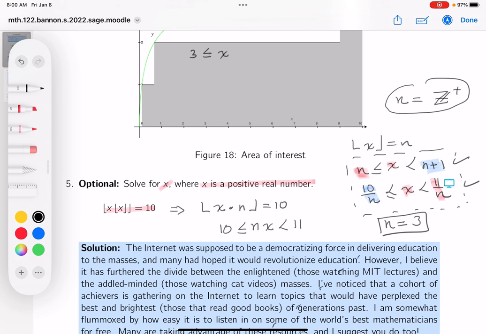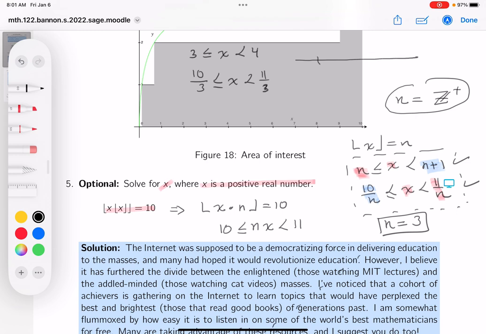So x has to be greater than or equal to 3, and it has to be less than 4. And I got this over here, 10 thirds, up to 11 thirds. I'm a little confused right now. So what I want to do is, both of these have to be true. If they're both true, they have to share something, so I'm looking for their intersection.